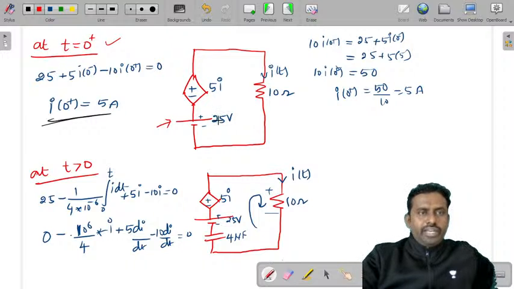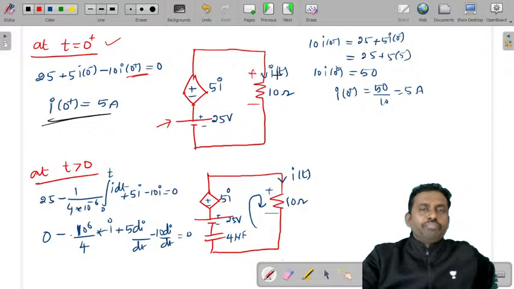This is a voltage of 25. This is minus plus, minus plus. So 25 plus 5i, and this is plus minus. So 25 plus 5i minus 10 into I of 0 plus. That's what we need to find. We do not know this 5i, so we need to take its initial condition, I of 0 minus.